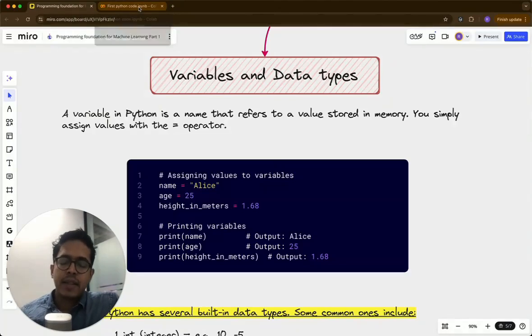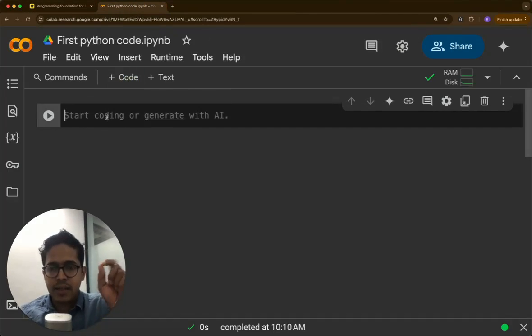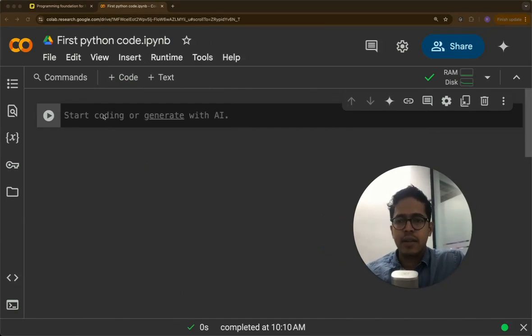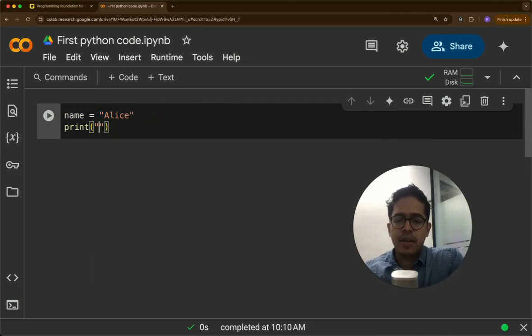Python, unlike other programming languages, does not have a character data type. A character is a single character enclosed in single quotes, but a single character is still considered a string in Python. So a variable could be something like this: name equal to "Alice". Here the variable name is name, but the value of the variable is Alice enclosed in double quotes. Then we can print "the value of the variable is equal to", then print this variable.